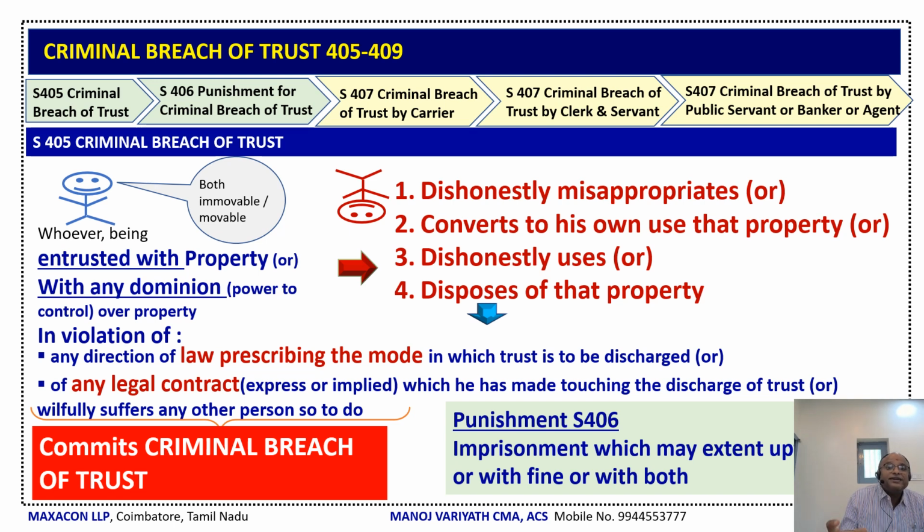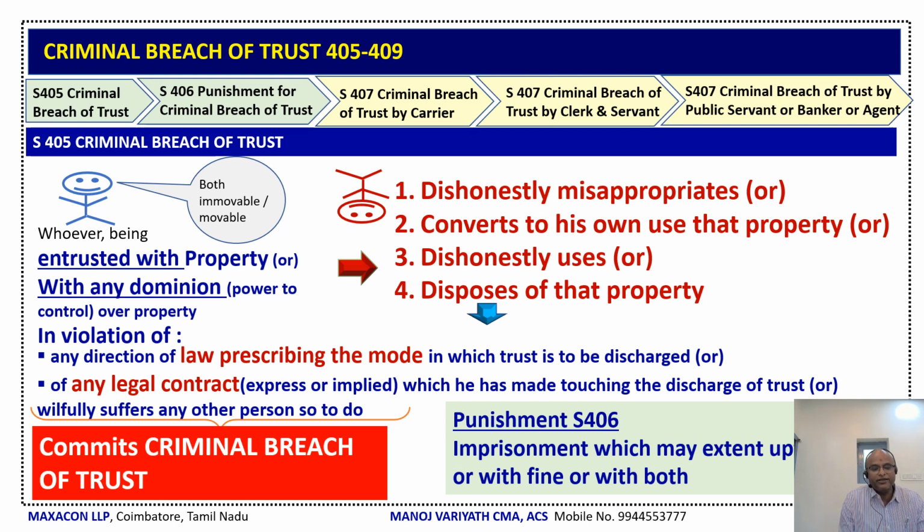Whoever being entrusted with a property or with any dominion, means control, over the property, and he does 4 things, that is dishonestly misappropriates or converts that property to his own use, or dishonestly uses the property, or disposes of that property, in violation of any direction of law or of any contract, whether it is express or implied, and he willfully suffers any other person to do so, then he commits criminal breach of trust, right?